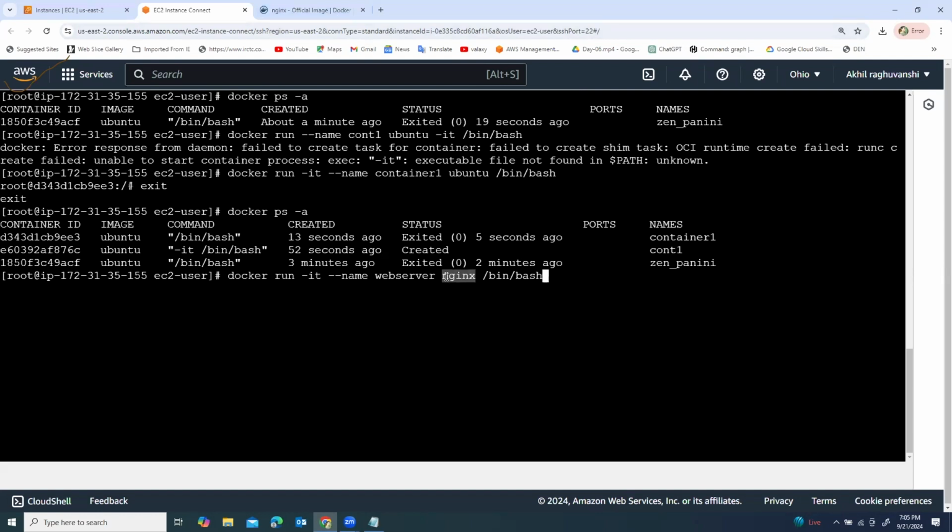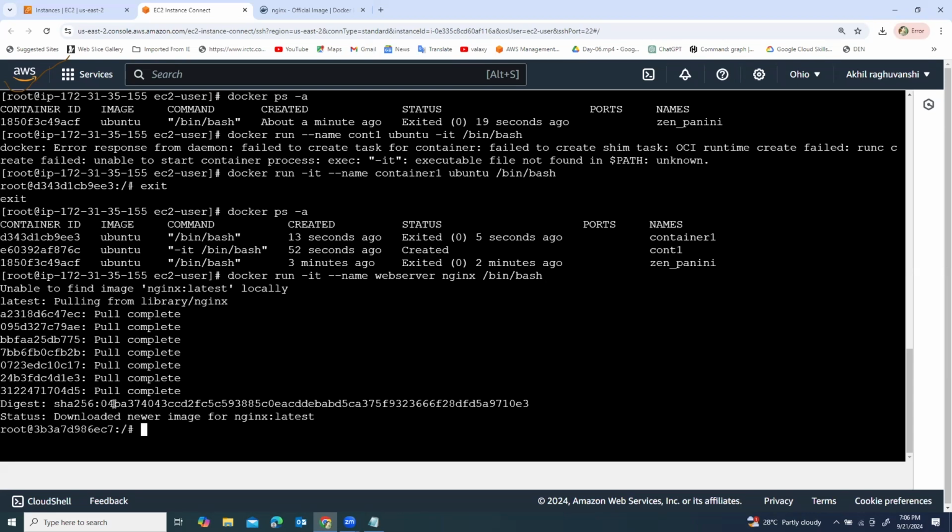Docker engine is intelligent, right? We just have to give the name of which server we want to install in this container. In this case, the Nginx web server will download and create a container. Now it's downloading, pulling is completed, and the container is created.